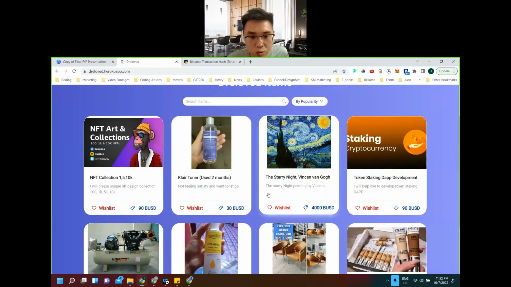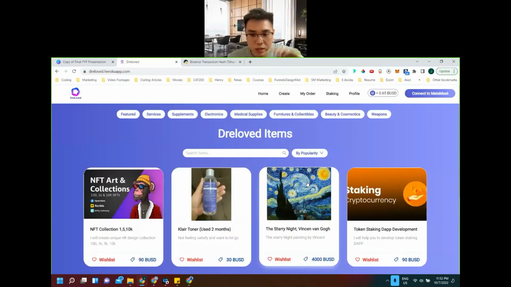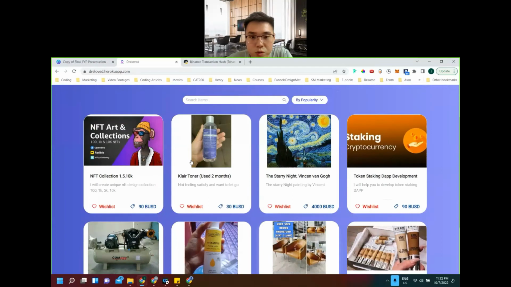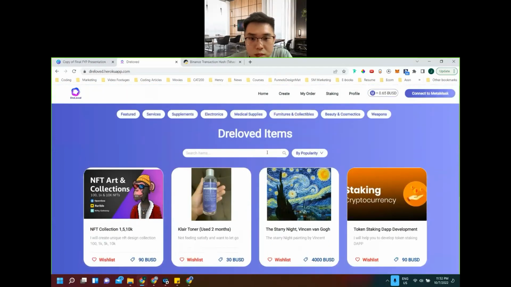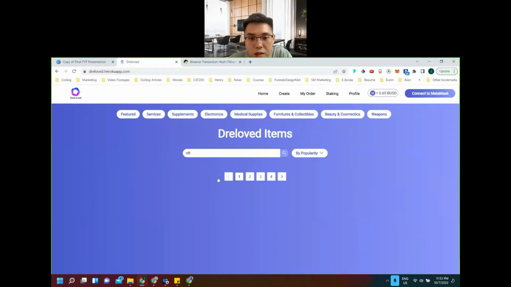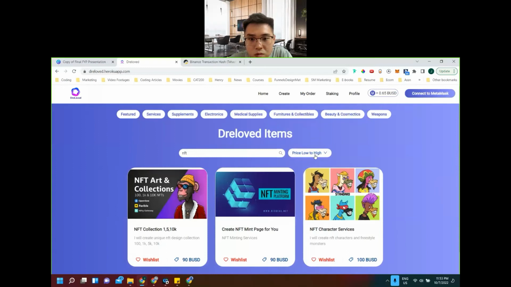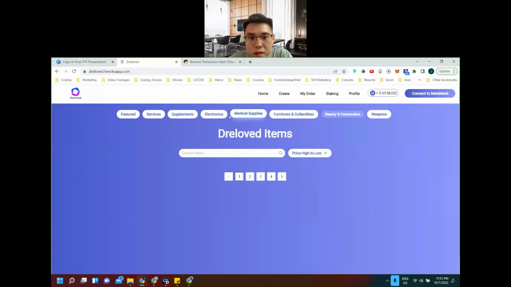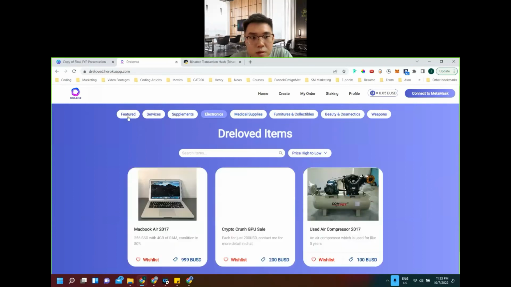The most viewed items in a week will be shown here, and every week the API will refresh it to reset the view count to zero. So every week the hottest items will be shown here. There's also a searching function, and a sorting function has been added as well. The items are also categorized in different categories, like electronics, things like that.